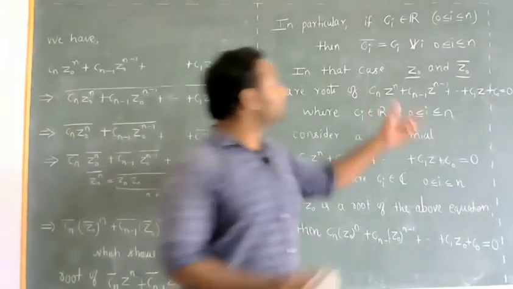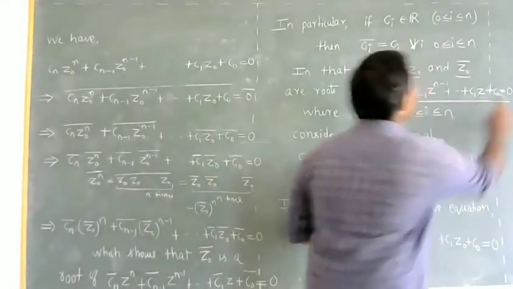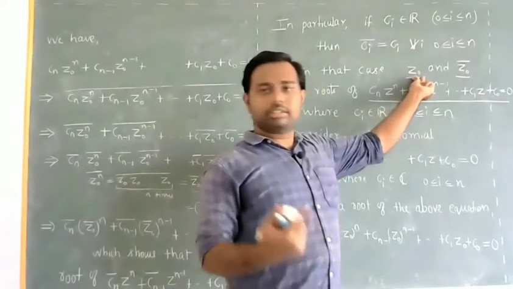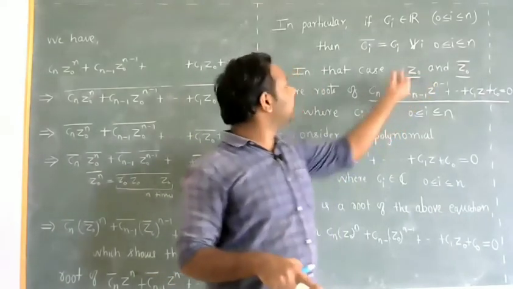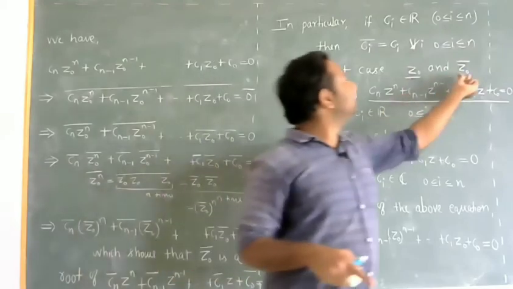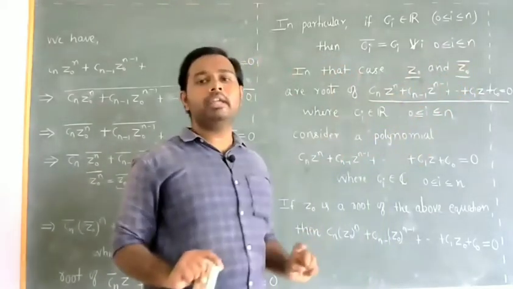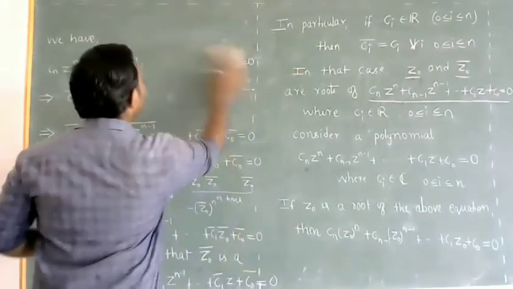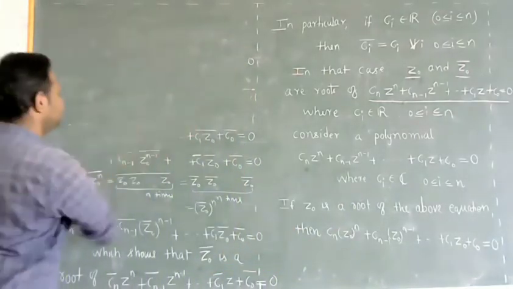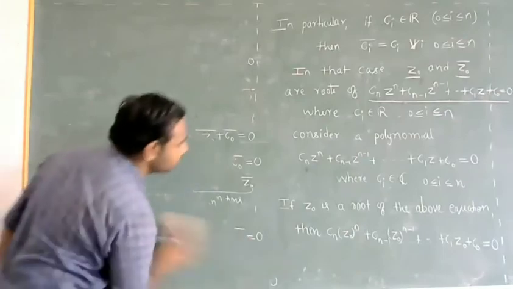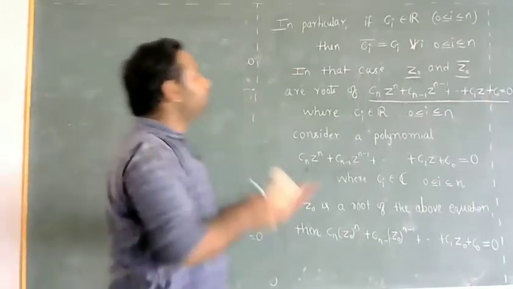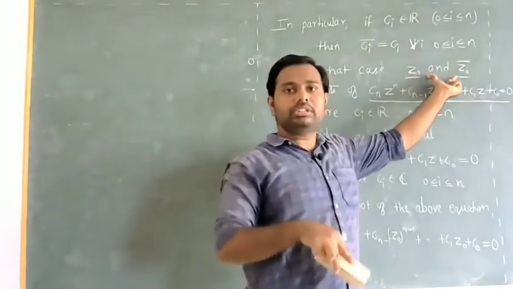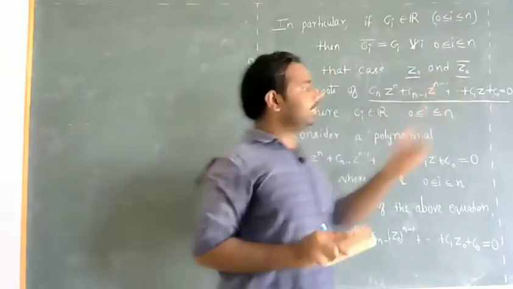That means, suppose this is a polynomial with real coefficients, and a complex number z naught is a solution for this, then z naught bar will also be a solution of this equation. So this is a very important result. That means for any polynomial with real coefficients, complex roots always occur in conjugates.